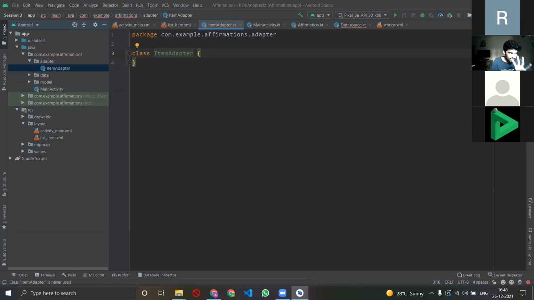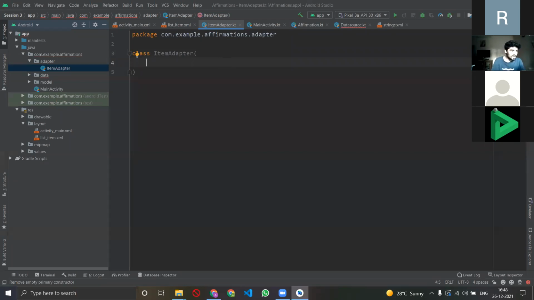Now stay with me. The ItemAdapter is a little bit complex, right? So the very first thing that I'll have to do is that I'm going to use something called context. What is context, I'll tell you. I removed the curly brackets and put in two angular brackets. Now why have I put the two angular brackets? Because before writing the central crux of the class, I want to tell Kotlin and Android Studio what all will be in this class, what essentially will be in this class.